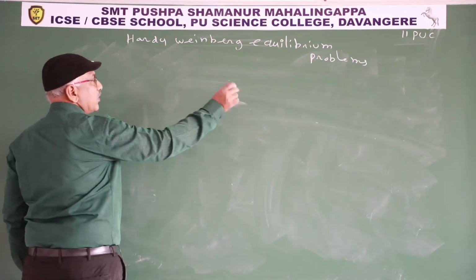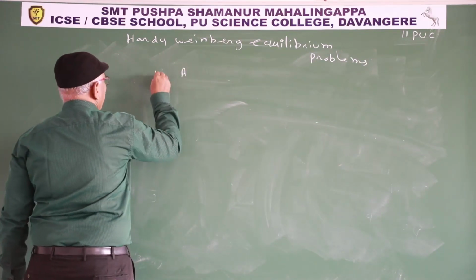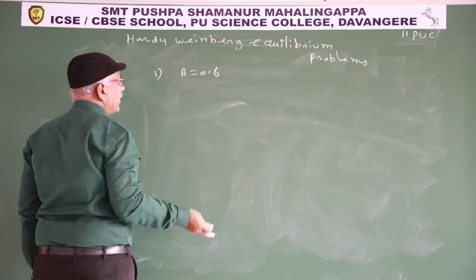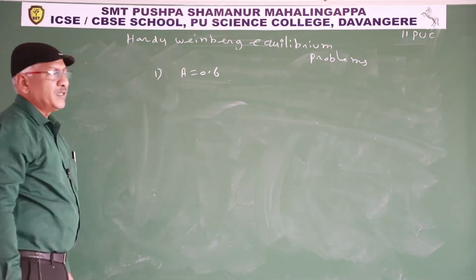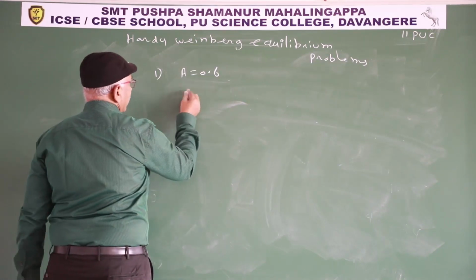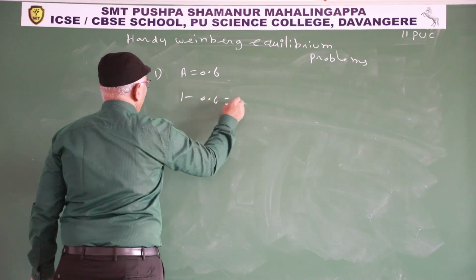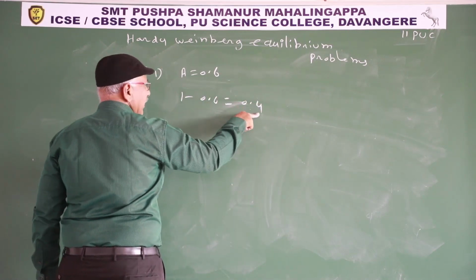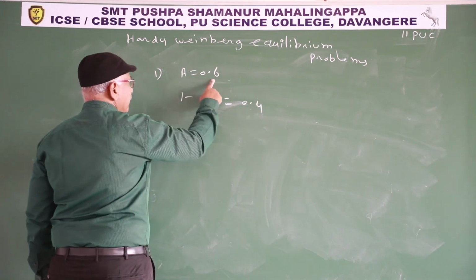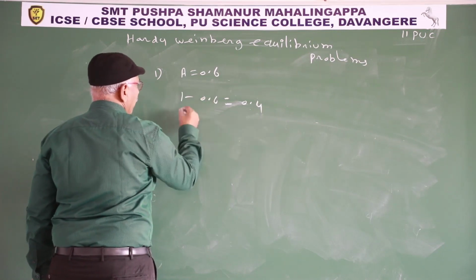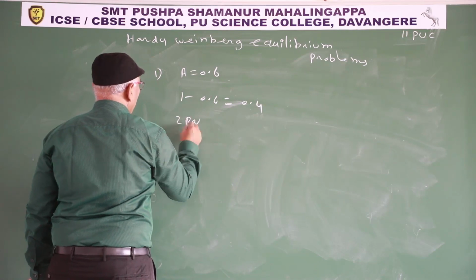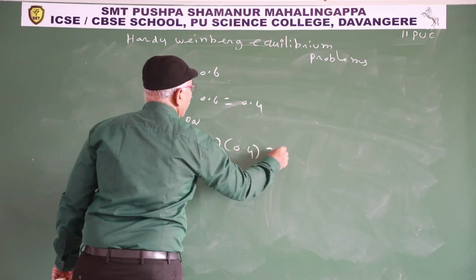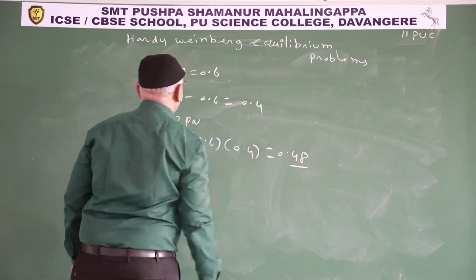In first model they give A is 0.6. Calculate heterozygous individual frequency. A is 0.6 means 1 minus 0.6, that is small a is 0.4, means P is 0.6, Q is 0.4. Heterozygous individuals 2PQ, 2 into 0.6 into 0.4, 0.48. Simple method.